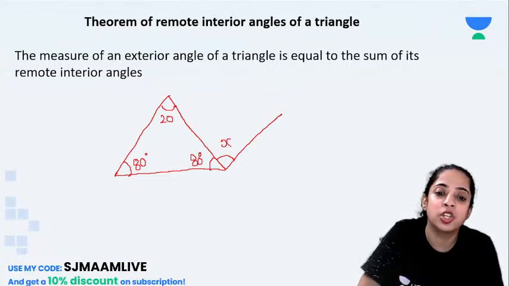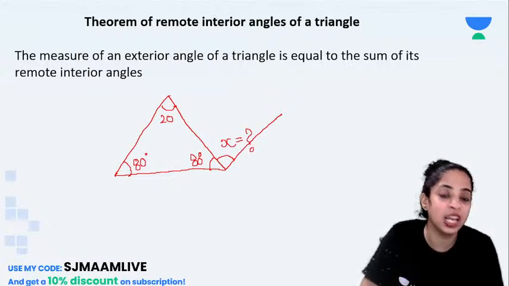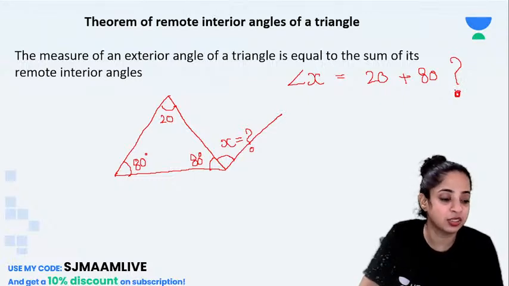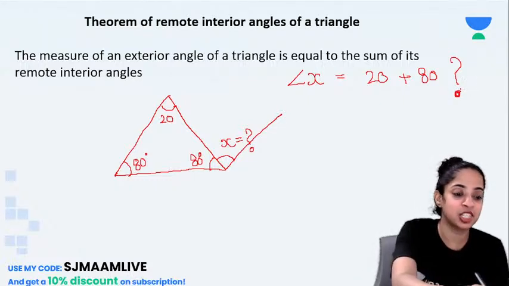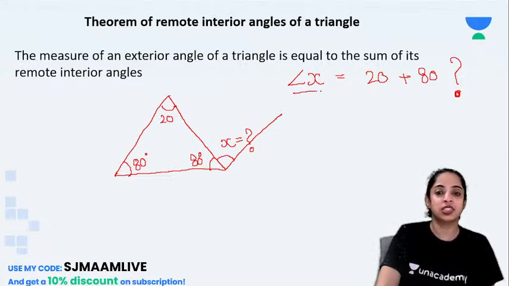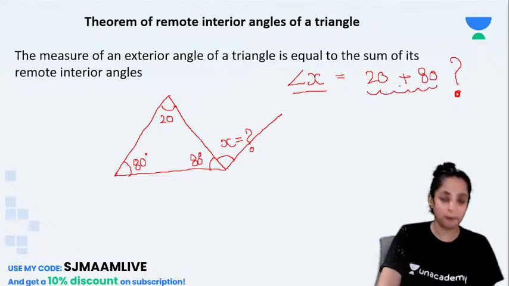Then what will be the measure of angle X? Can you tell me what the measure of angle X will be? Will angle X be equal to 20 plus 80? Please write in the comment section. See, this is X. Will it be equal to 20 plus 80?